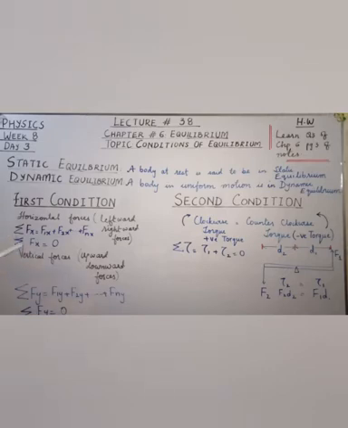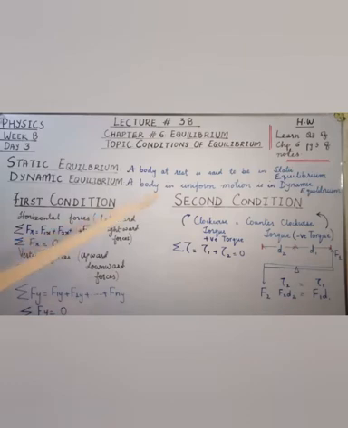This is the sign of summation. It means that the sum of all the forces acting on the body moving horizontally becomes zero, and this is again the symbol of summation. It means that the sum of all the forces acting on the body moving vertically becomes zero.